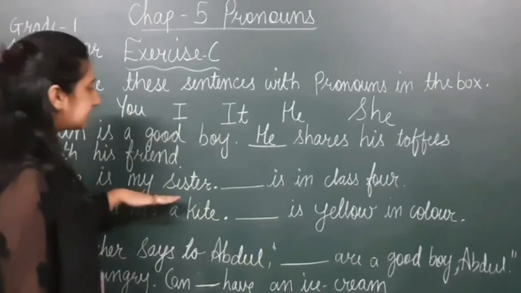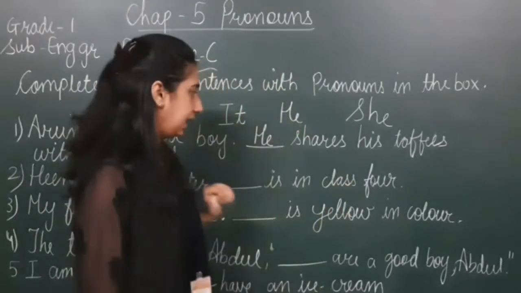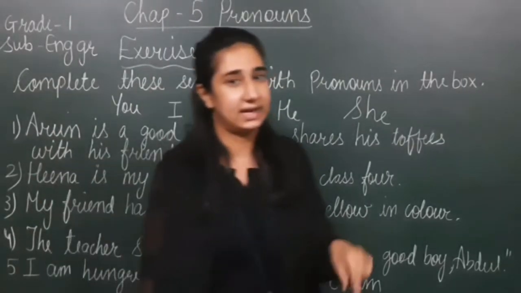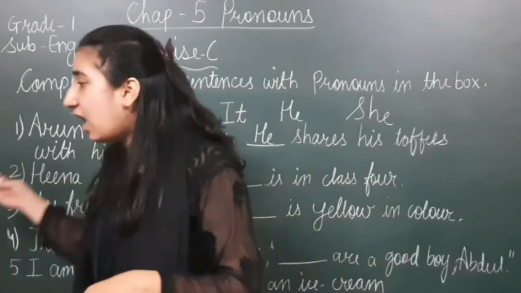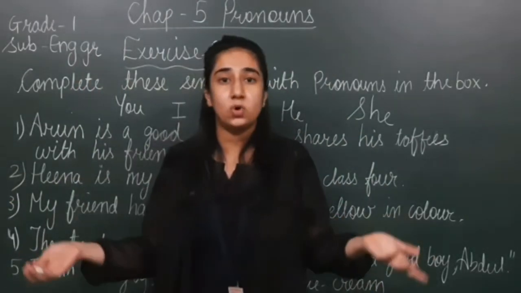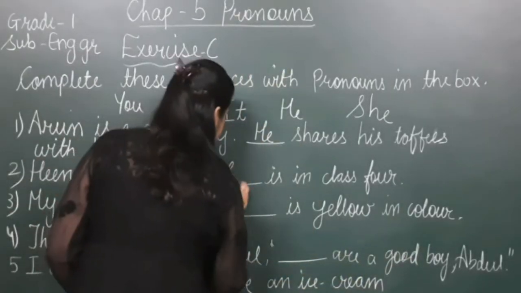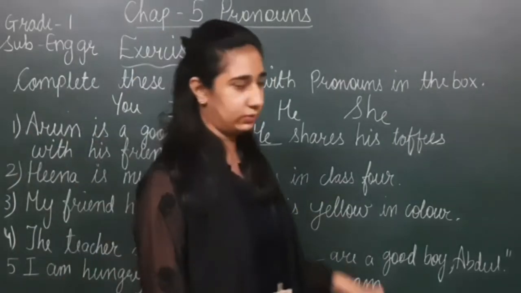Hina is my sister. Dash is in class 4. Here in this sentence we are talking about Hina. Hina is a noun. So in the place of Hina, which pronoun will we write? We will write she, because for a girl, we use the pronoun she.